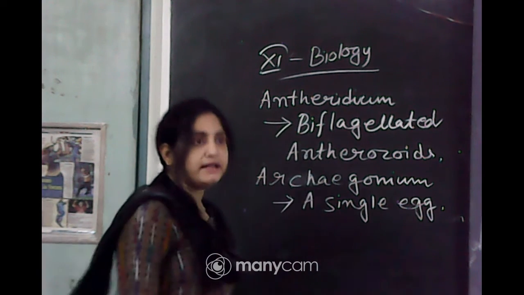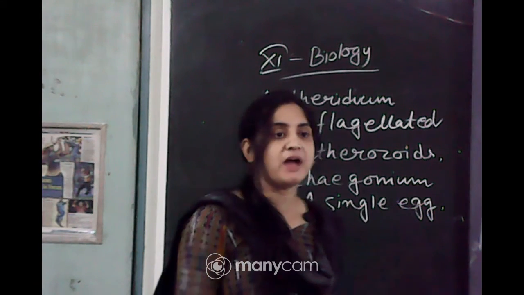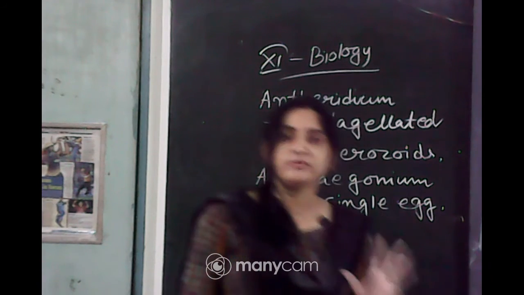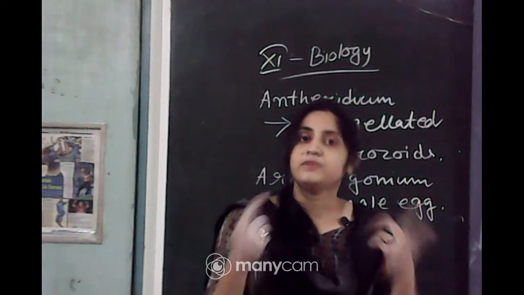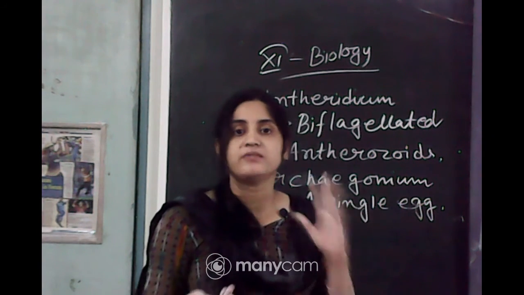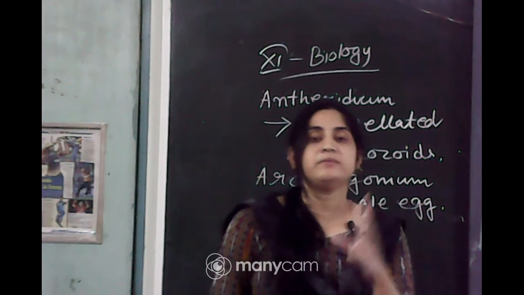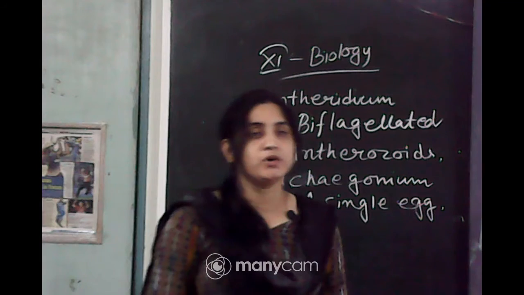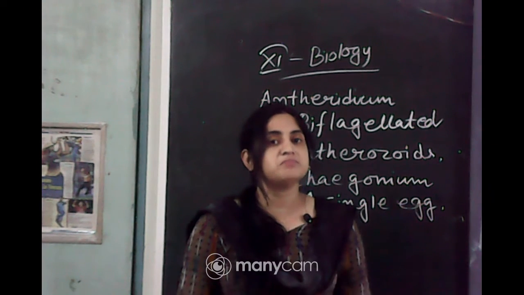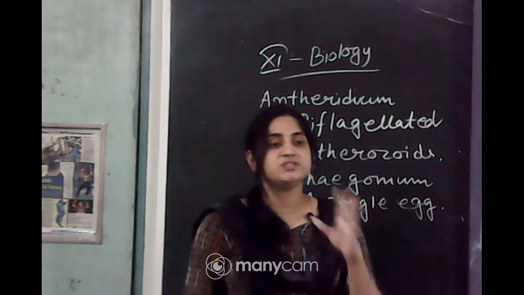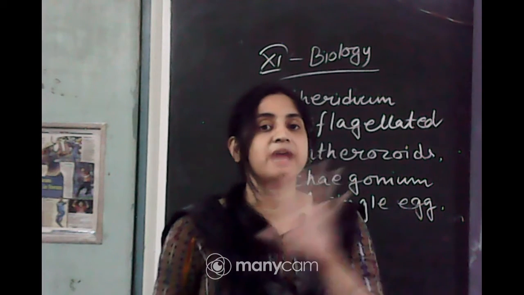Let me explain how the gametophytic stage and sporophytic stage occurs in the body of the bryophyte. First, the male sex organ and female sex organ produce the antherozoids and egg. Then the fusion, obviously what is the next step after the production of the gametes? The fusion of the gametes will occur. So, the male gametes and female gametes fuse and form a zygote. Zygote never undergoes any type of reduction division.